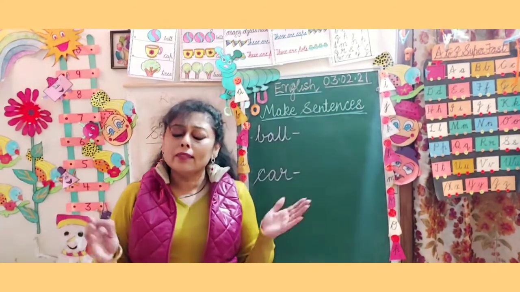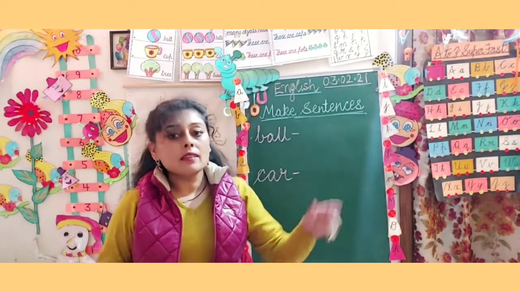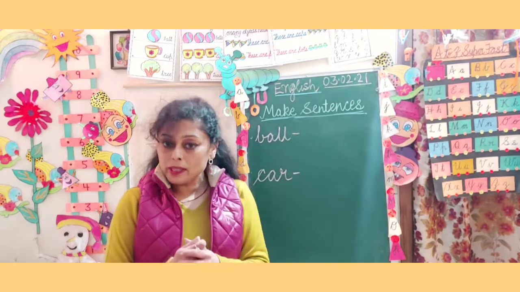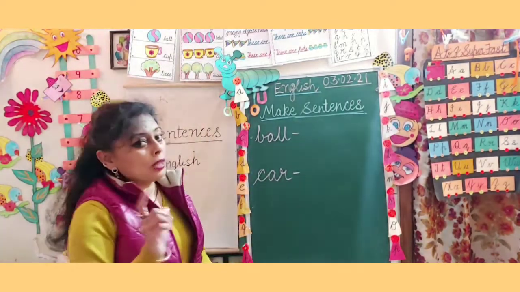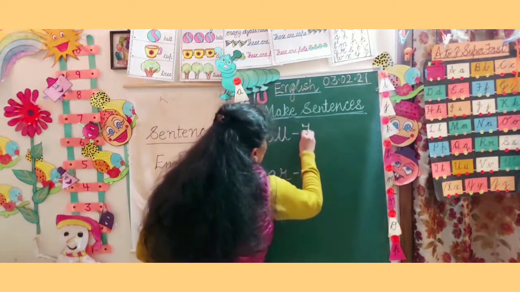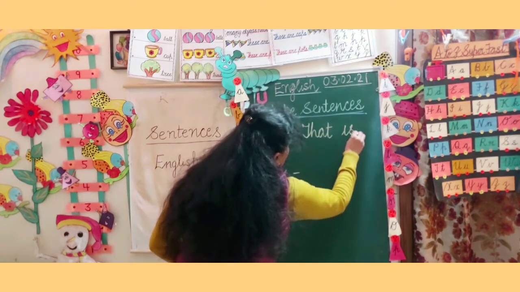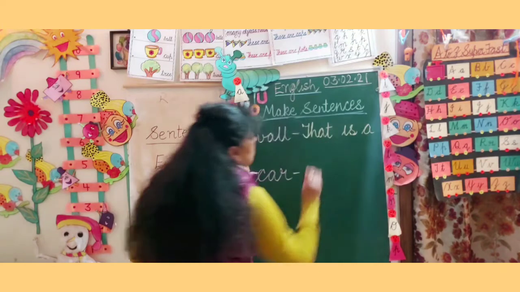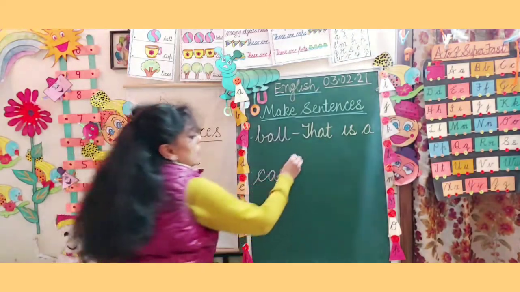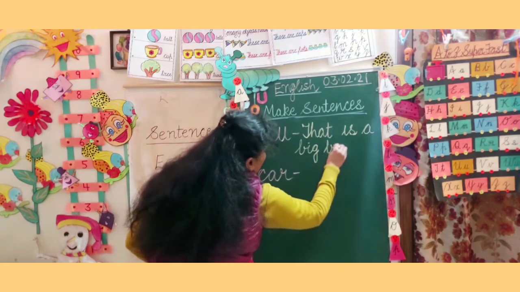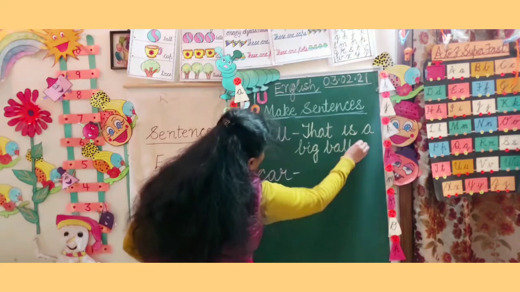Ball. Again a very simple one. That is a big ball. Big, you have learned the spelling in opposites. That, you know the spelling of that. T-H-A-T, that is a big. What is the spelling of big? B-I-G, big. Ball. B-A-L-L, ball.